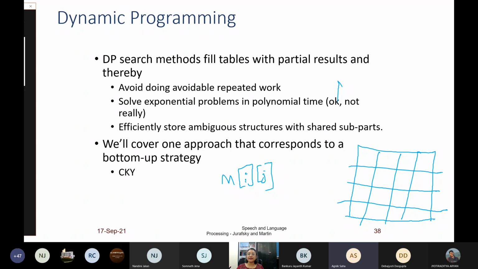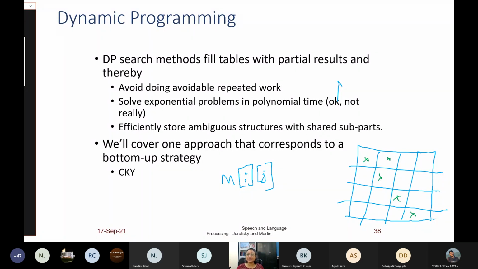J greater than or equal to i, because my sequence has a starting point and an ending point. So what do the diagonal entries correspond to? What type of sequence? One word sequences. One word sequence. Very good.